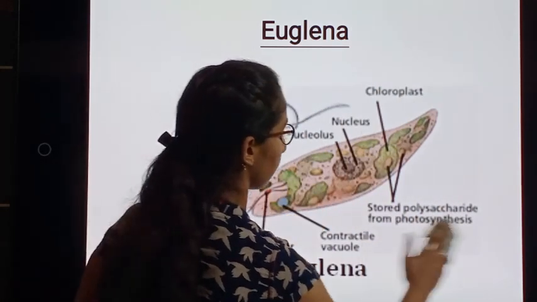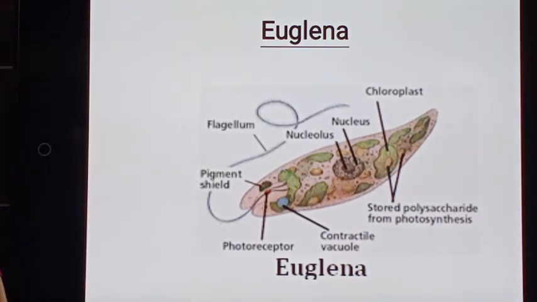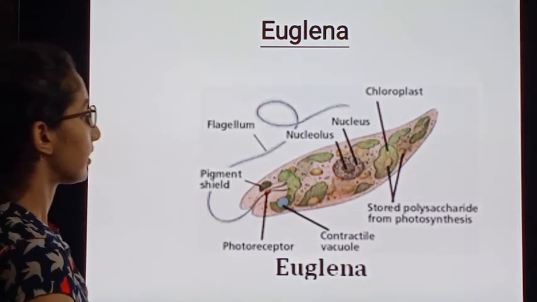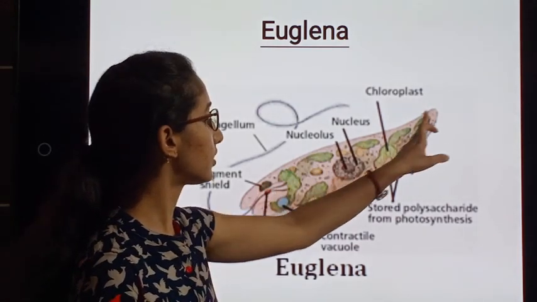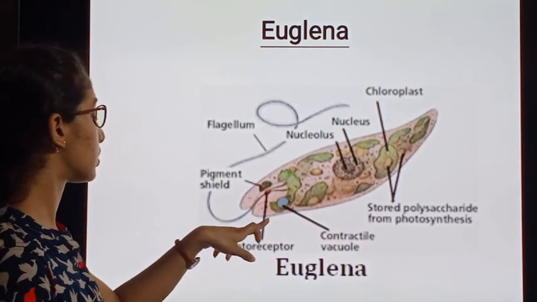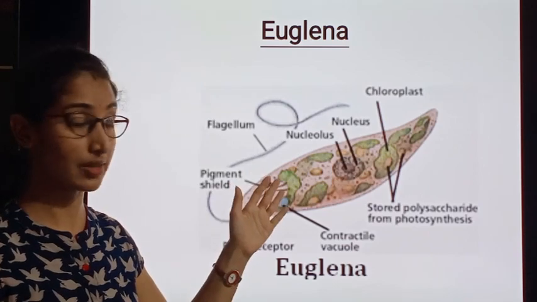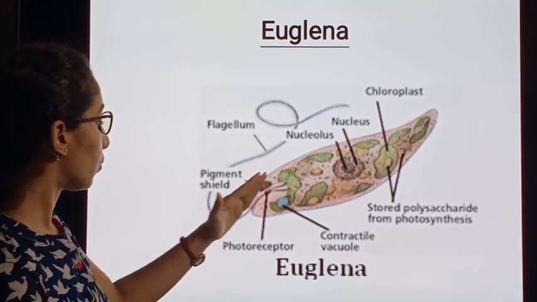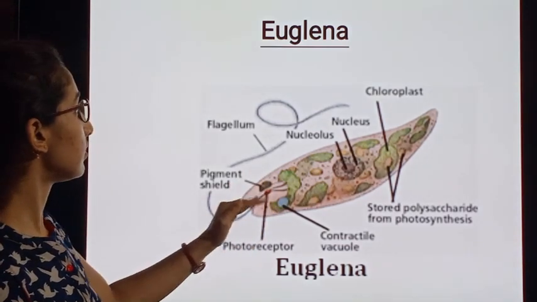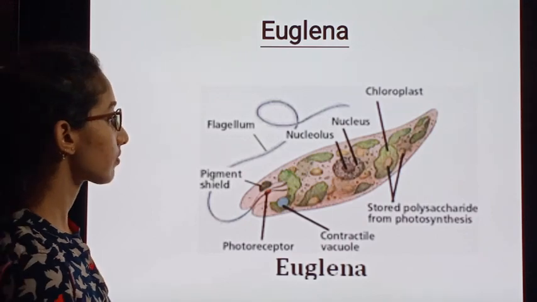It is living in freshwater, and it has the outermost membrane, which is a pellicle, a protective covering, and within that there is the presence of